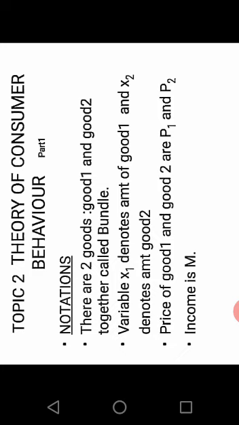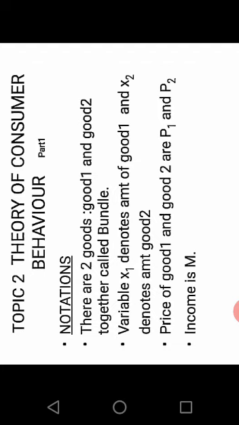Before going to the theory of consumer behavior, we need to understand certain notations that we are going to use in the entire topic. We have to assume there are two goods, good 1 and good 2. In the textbook they have taken good 1 as bananas and good 2 as mangoes. We will refer to them as good 1 and good 2, or G1 and G2. Together it is called a bundle.